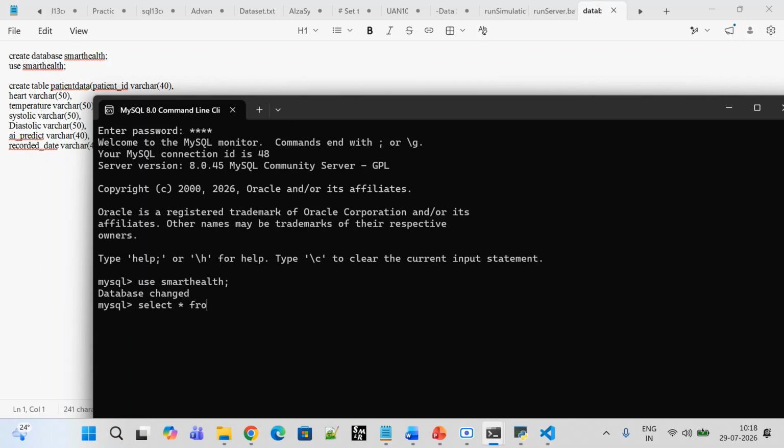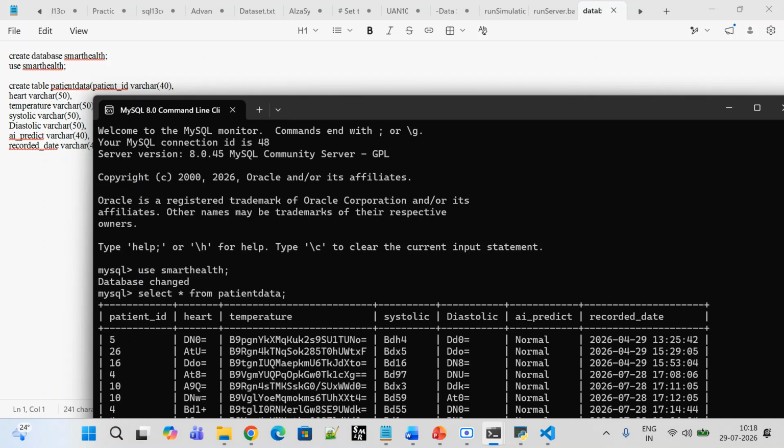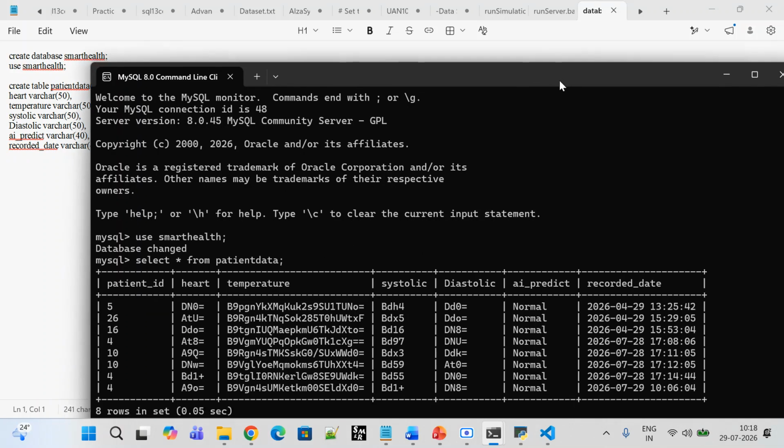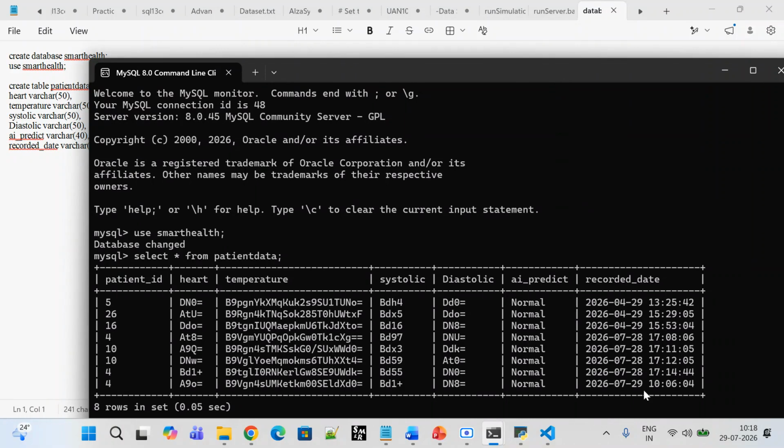Okay, select star from our patient table, the name is patient data, right? So patient data here. So you can see the recorded date and all the patient details here. So today I have just shown this one, A90, the fourth one, which is nothing but our timing. So everything will be recorded as we have seen here.